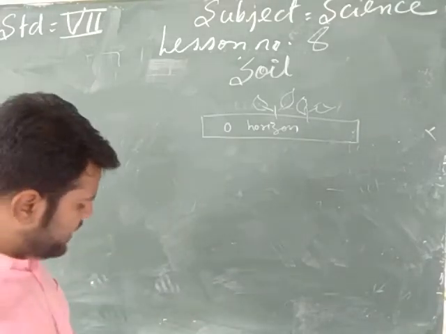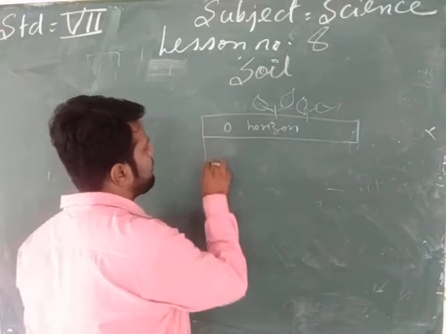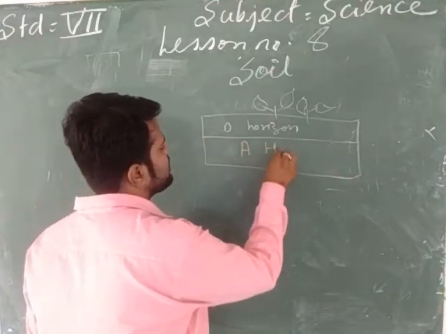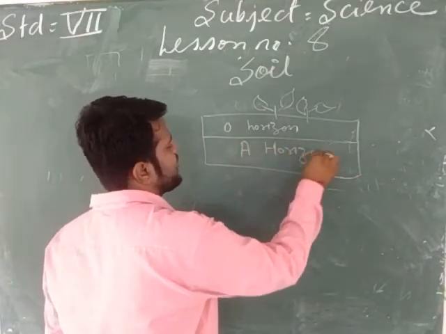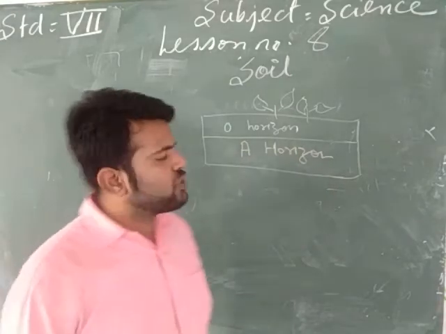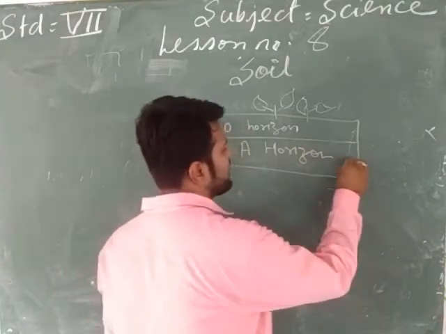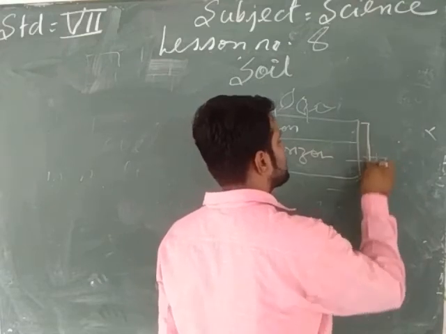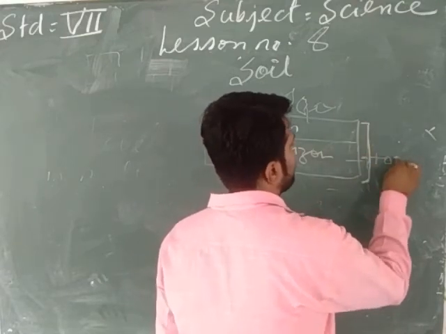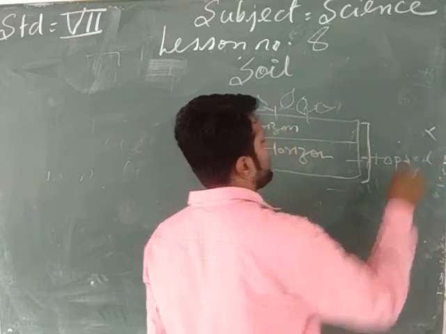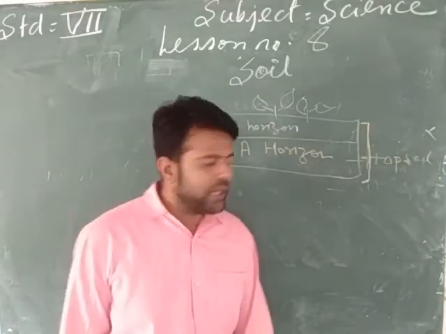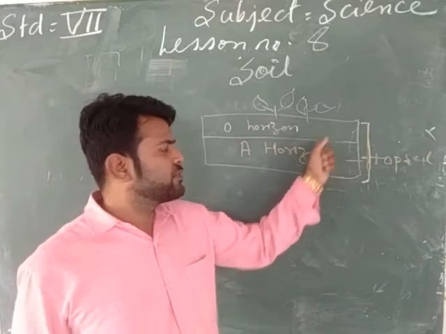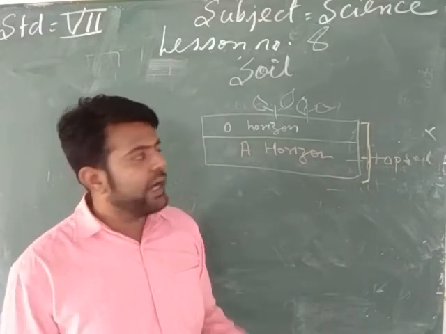The second layer of soil, my dear students, is the topsoil or A horizon. These both layers come under the topsoil. These both are dark colored and are porous.